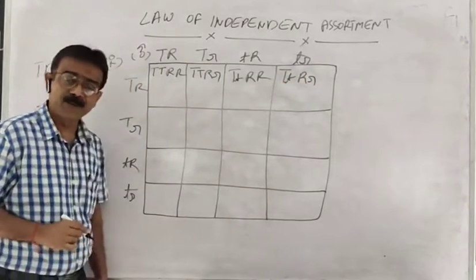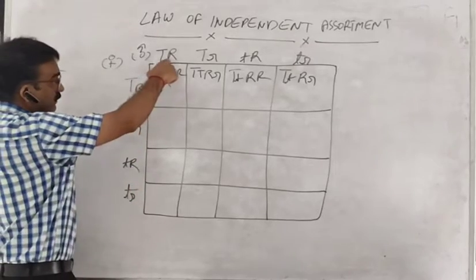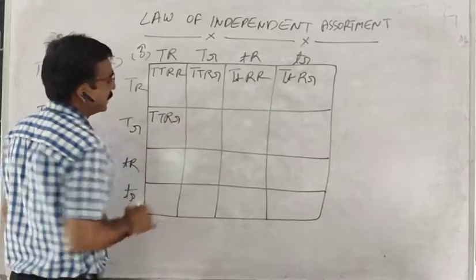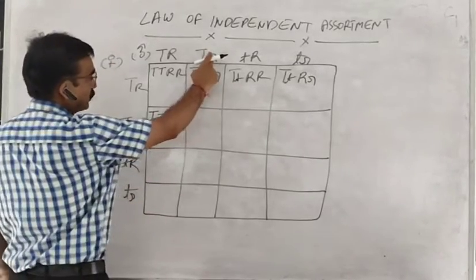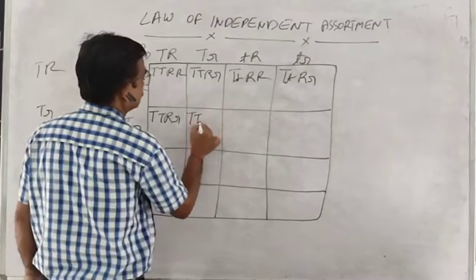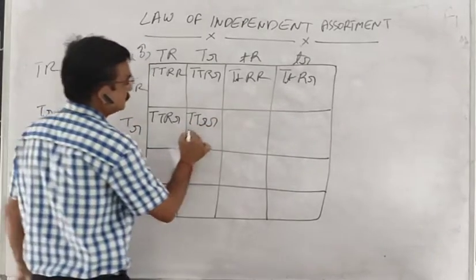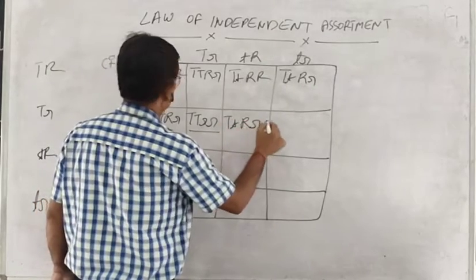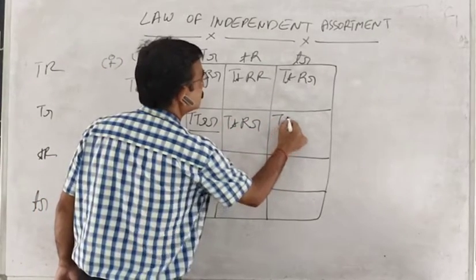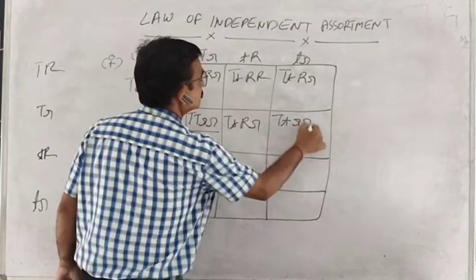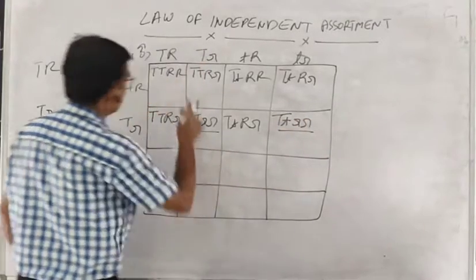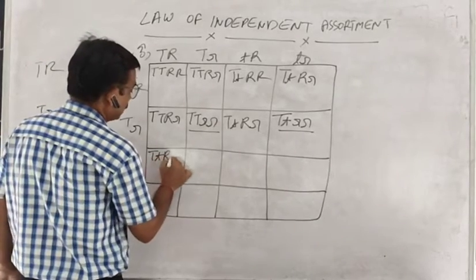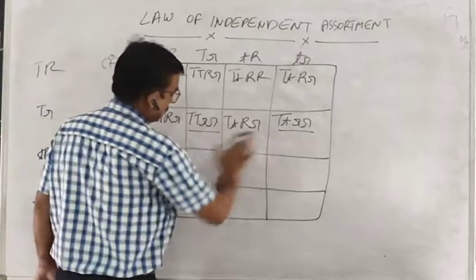I hope it is clear to all of you. Then if this pollen grain fuses with this, then the condition will be this. If this pollen grain is this, right? This one is supposed to fuse with this. Now it is clear to you how I'm filling these columns.